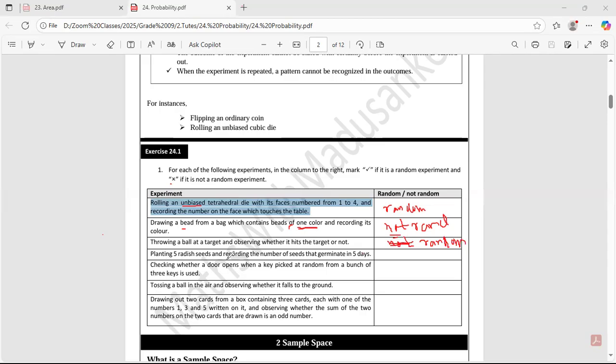Planting 5 radish seeds and recording the number of seeds that germinate in 5 days. What can you say? Is it random or not random? Planting radish seeds and recording the number of seeds that germinate in 5 days. Can you tell that 5 out of 5 will germinate, or exactly 3 out of 5 germinate? Can you tell exactly? No, you cannot tell. So that means this is random.